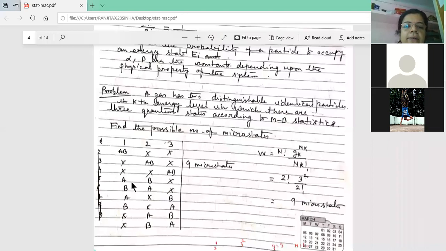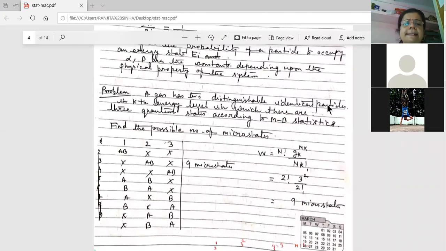Now here, I am just giving it by chart. See here, then I will go to the figure. First box, second box, third box. There are 3 boxes, and the gas has 2 distinguishable identical particles. Distinguishable means you can differentiate which one is A and which one is B. You can identify them.